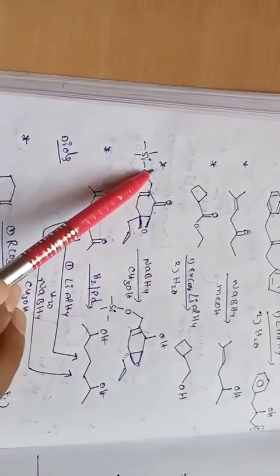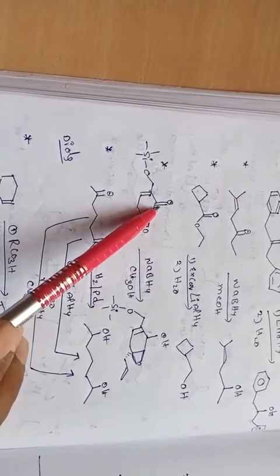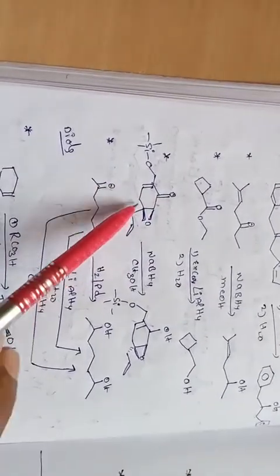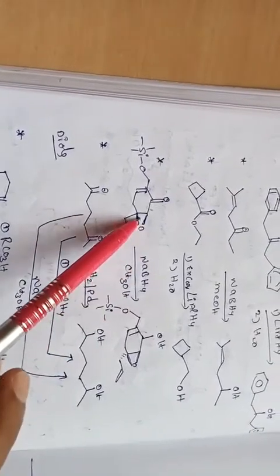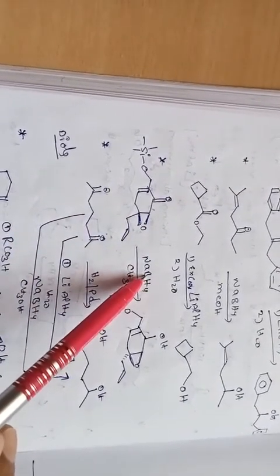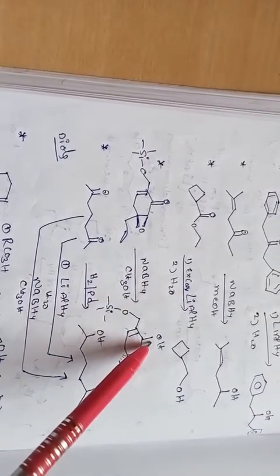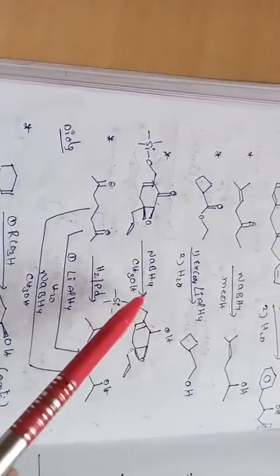So in this one, a silicate is there, and a double bond is there, even an epoxide is there, and a ketone is there. So different functional groups are there, but it reacts selectively, please remember that. Even though an epoxide is there, it is a weak reducing agent, so sodium borohydride can reduce only the ketone. Very nice example in this one.